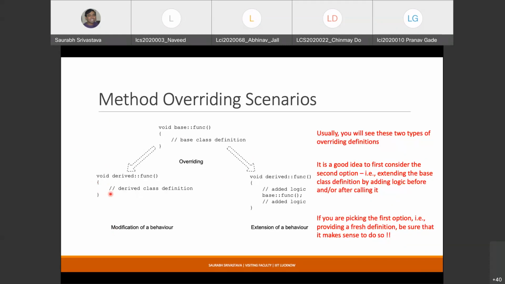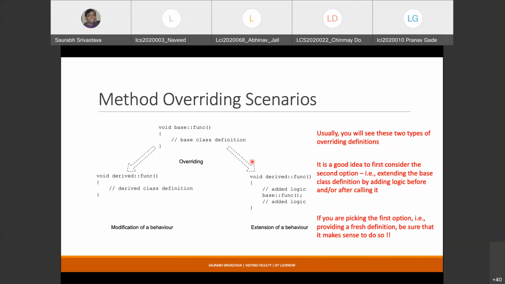It's a design guideline that whenever you decide that a particular function should be virtual and that you are going to override it in some derived class, you should think from the perspective of design about what it is that you want to do here. Is it just that I want to extend the behavior, the definition in the base class, or do I want to provide a completely new definition? So these are two templates usually that you will use. One is where you provide a completely new definition, everything from scratch.